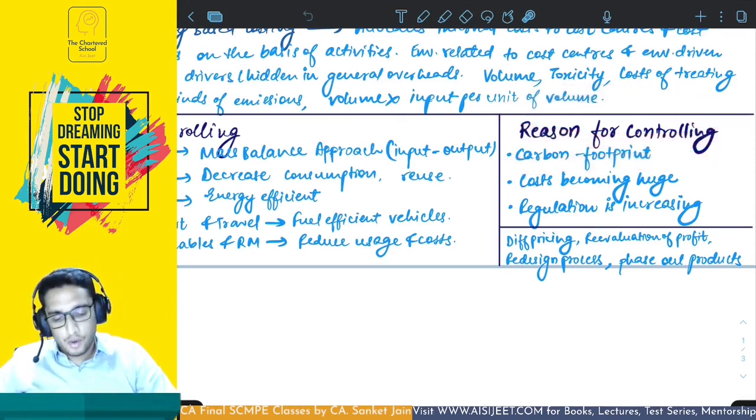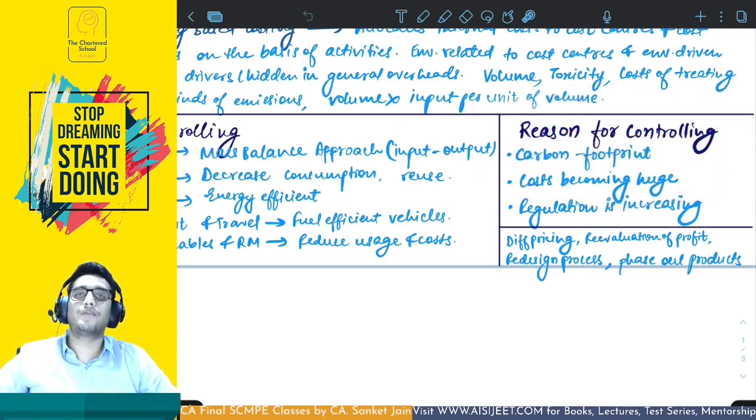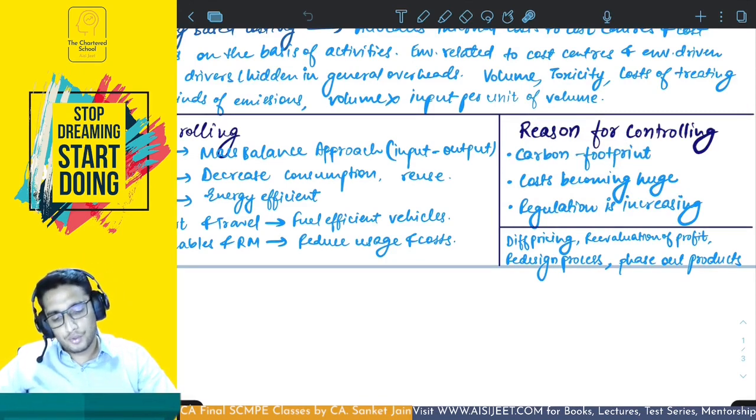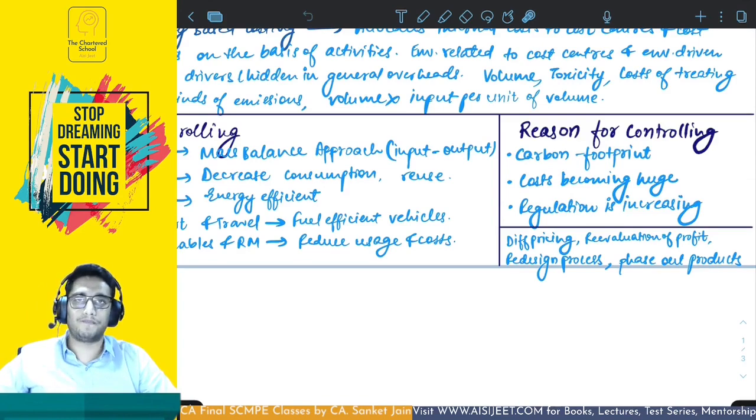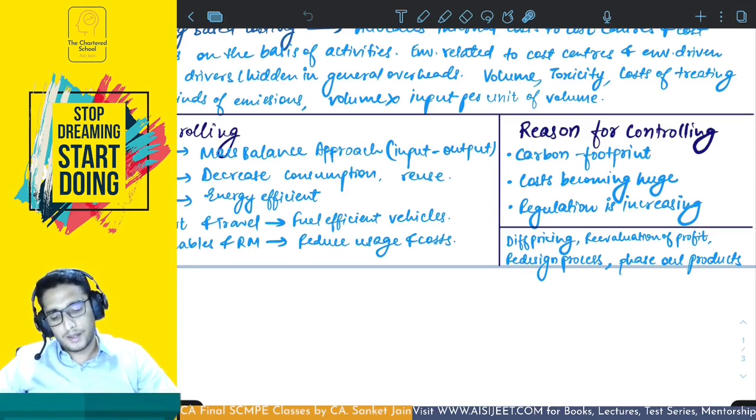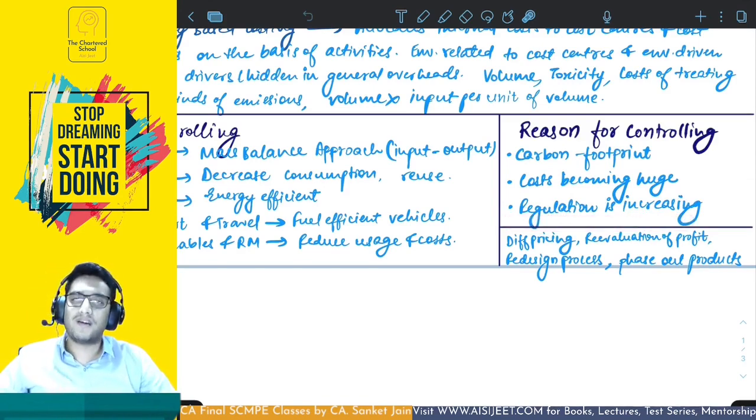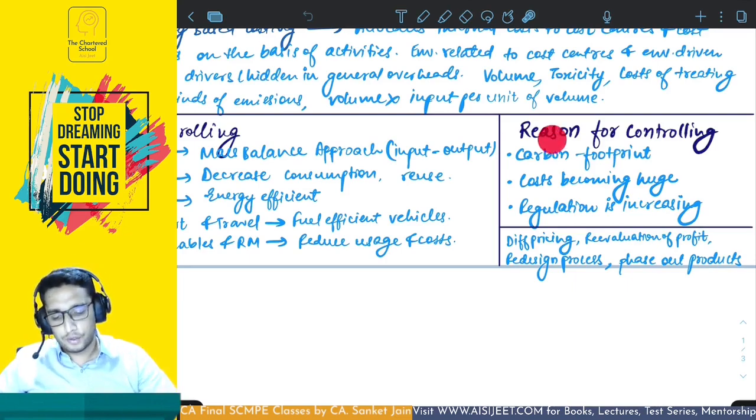Second is costs are becoming huge. Most of the environmental costs are adding huge amount of cost to the organizations. So you have to work and reduce them. Okay. Third is regulation is also increasing and awareness is also increasing. So you want to keep a check on it so that regulation doesn't become a problem. Also, people are getting more aware about it. So that's the reason for controlling. These are the reasons for controlling.